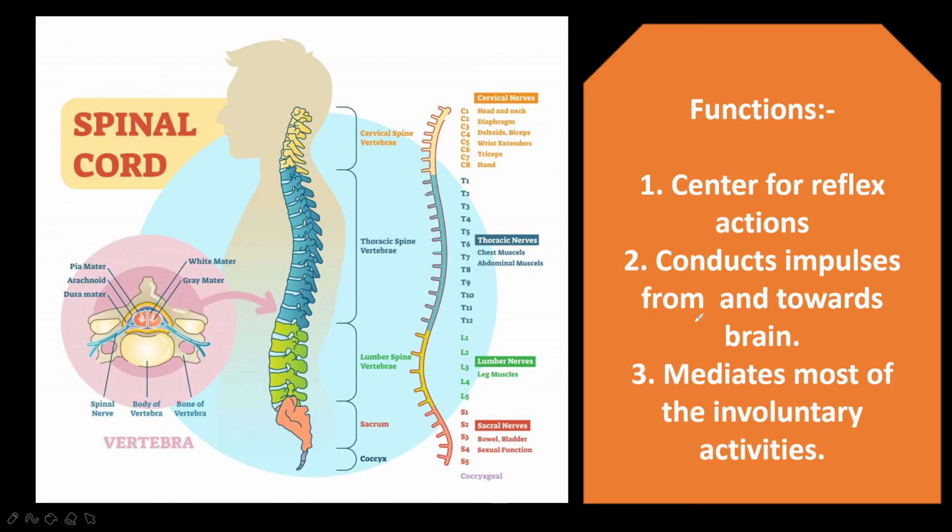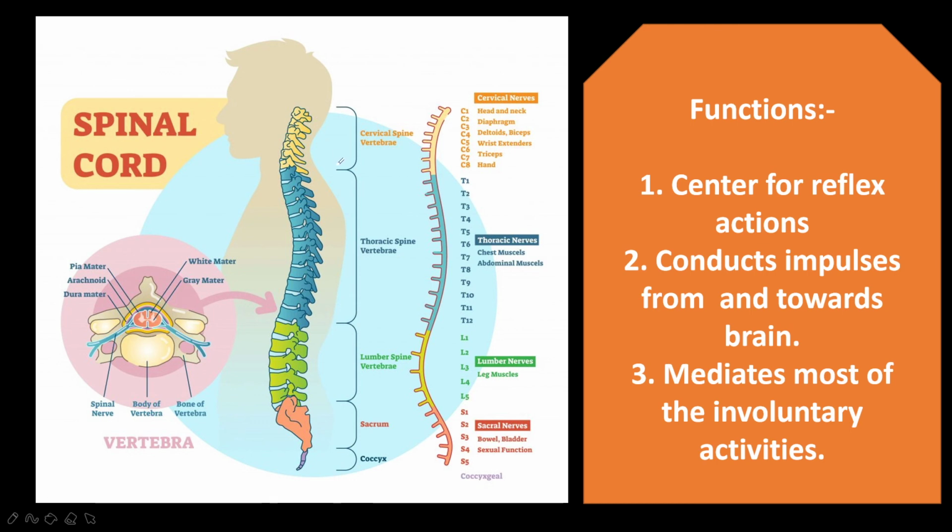So next, about spinal cord in brief. Let us understand about spinal cord in brief. In tomorrow's session, I will do about endocrine glands, about hormonal system, about hormones we will discuss. So this is the spinal cord, this is the structure. The medulla oblongata, it has extended to form the spinal cord.